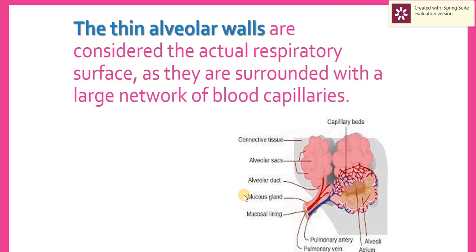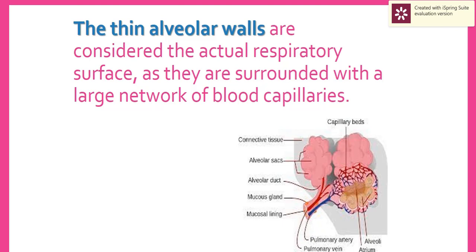The alveoli have special characteristics suited to their function. They are large in number, reaching about 600 million alveoli per lung, to increase the surface area of respiration. Their walls are the actual respiratory surface.